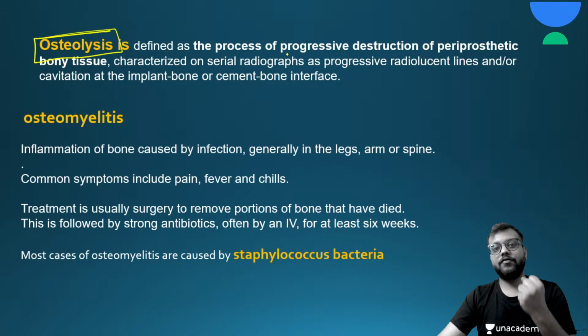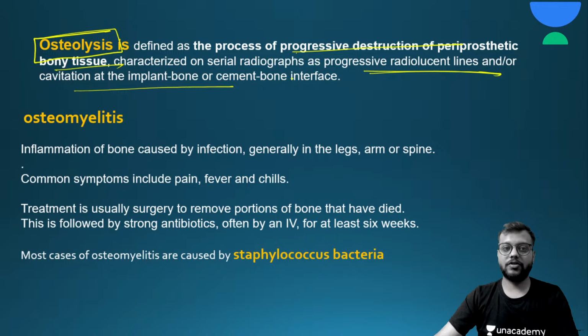There is progressive destruction of that bony tissue. Okay, so in serial radiographs over months there will be osteolysis and radiolucent lines near the prosthesis or the periprosthetic region, and this is called osteolysis. Osteomyelitis, I have already told you, most common bacteria or the causative agent is staphylococcus.